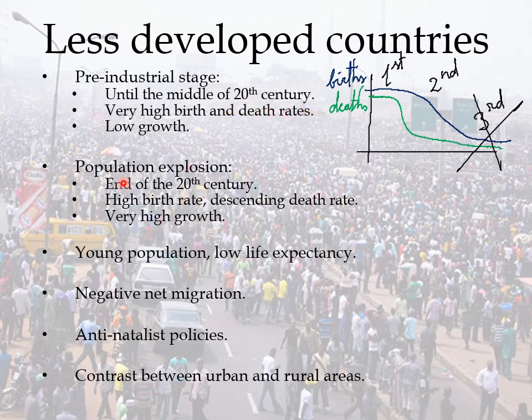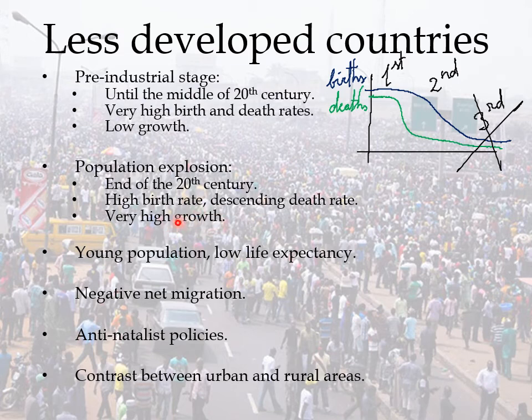The second stage, the population explosion, ended at the end of the 20th century, and it has a high birth rate, but the death rate is descending very fast because of the technological advances, the medicines, and so on.